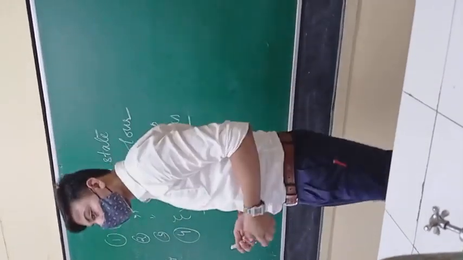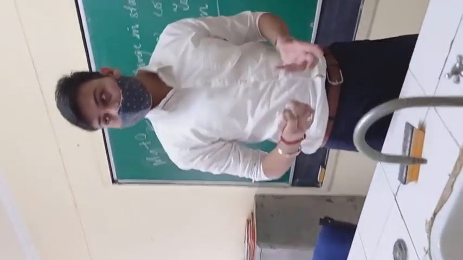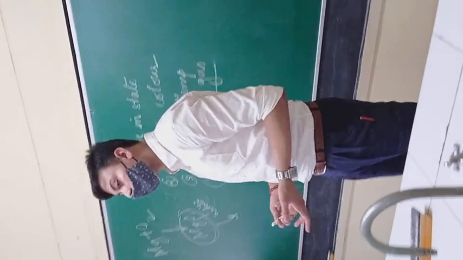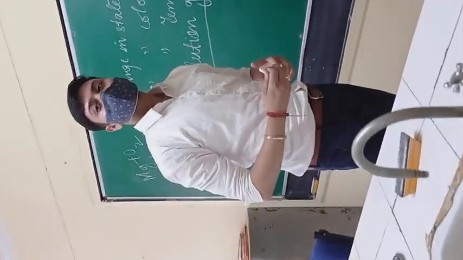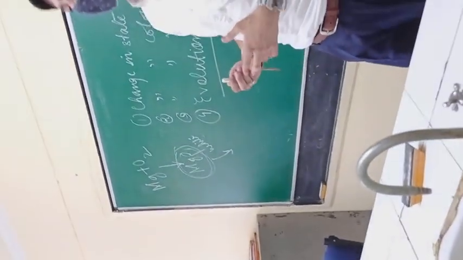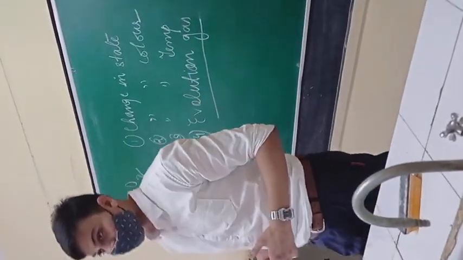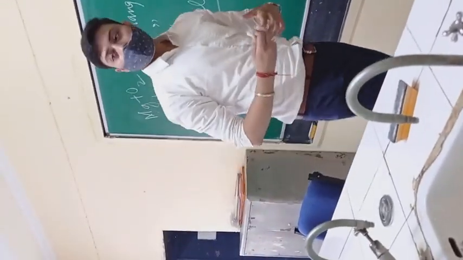As we all know, a decomposition reaction is the reaction in which a compound breaks into two or more products, right? And decomposition reactions are of how many types? Three types. What are those? One is thermal decomposition, electrolysis, and photodecomposition, which takes place with the help of sunlight, right?